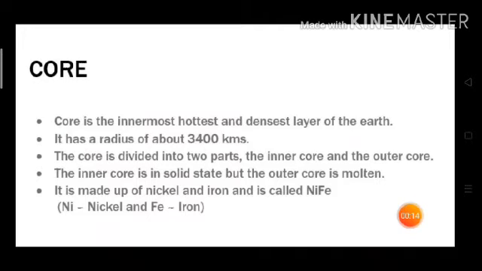The core is subdivided into two parts, the inner core and the outer core. The inner core is under tremendous pressure and it remains solid, but the outer core is molten. Both the parts are composed of mostly nickel, that is Ni, and iron, that is Fe. Thus, the core is also called NiFe.